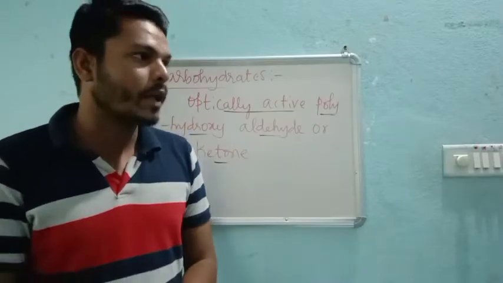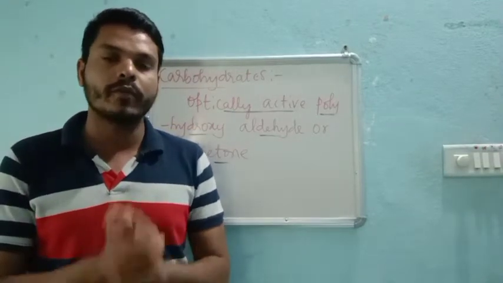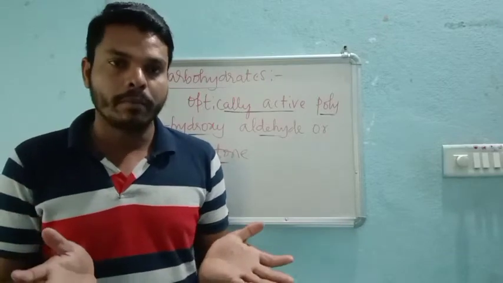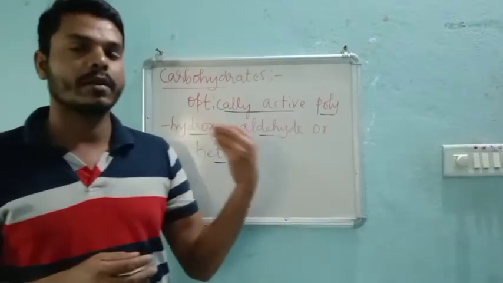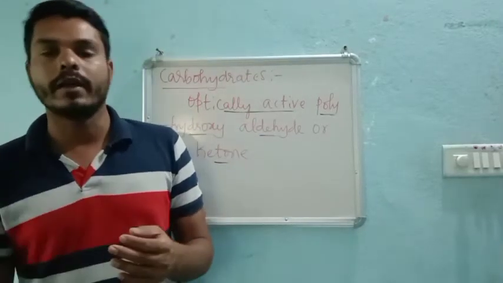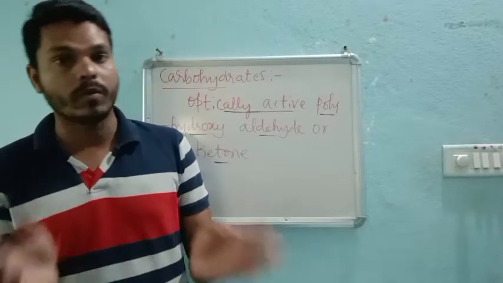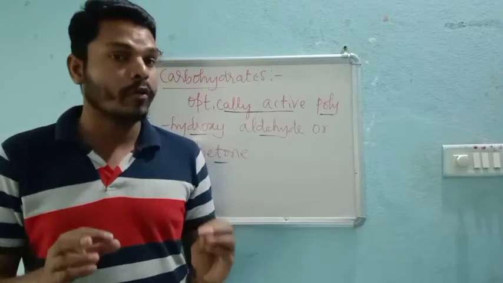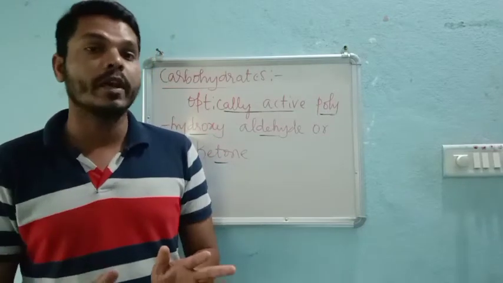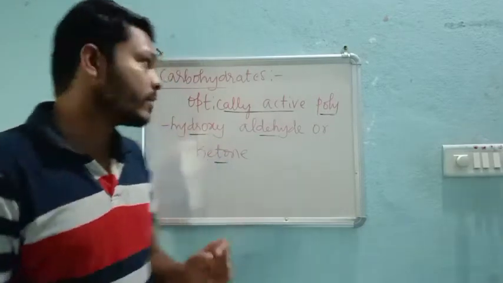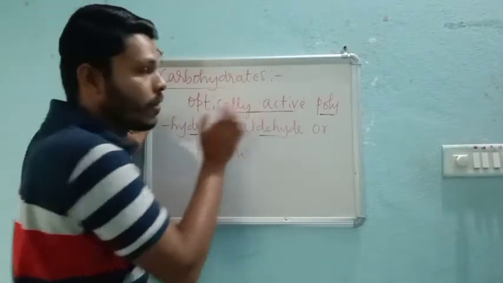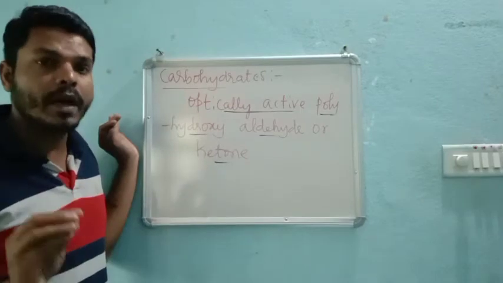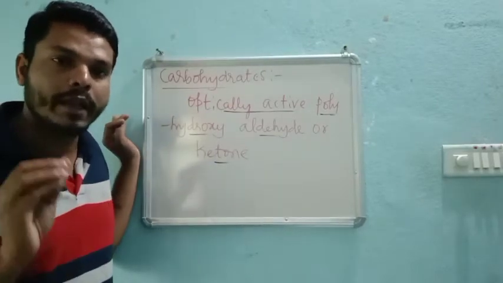Optically active compounds are those which rotate the plane polarized light in either direction, maybe clockwise or anti-clockwise, no problem. But it should rotate the plane polarized light. If it is able to do so, then we call such compounds optically active compounds, right? So all the carbohydrates are optically active compounds.